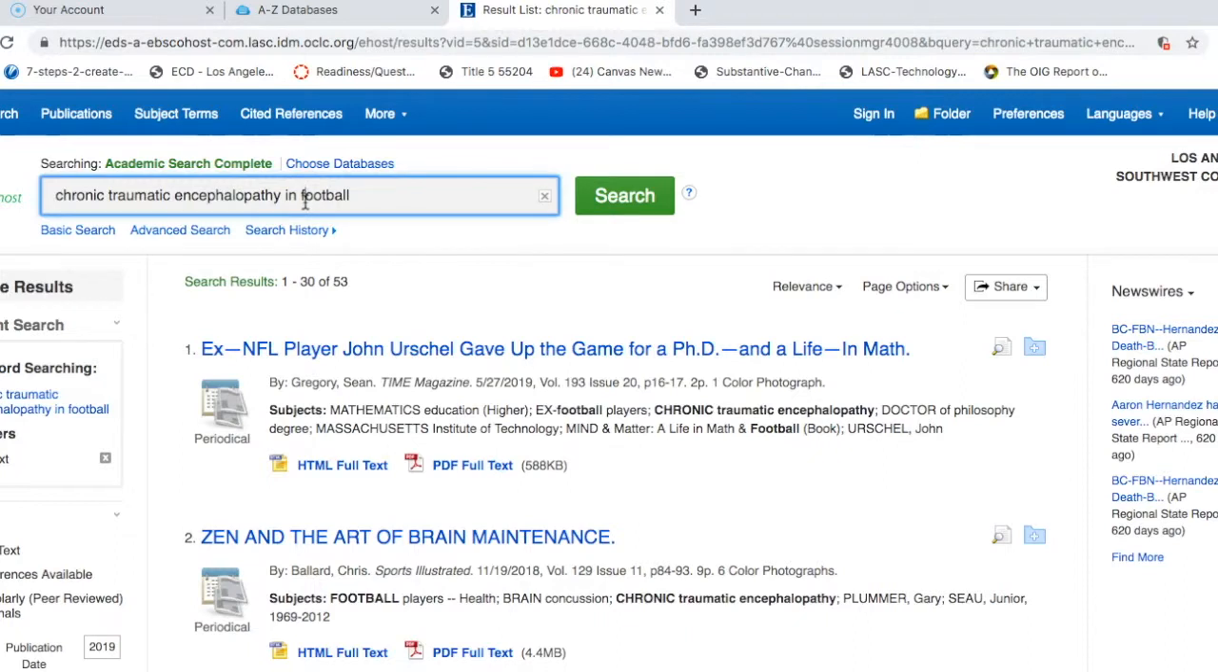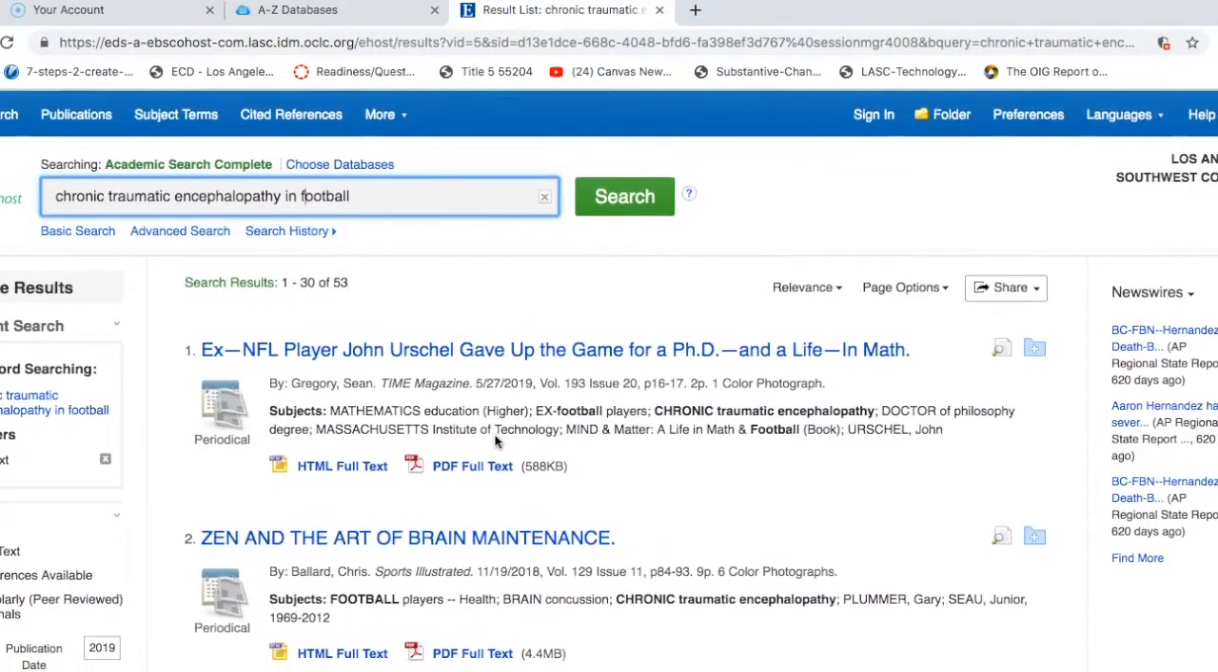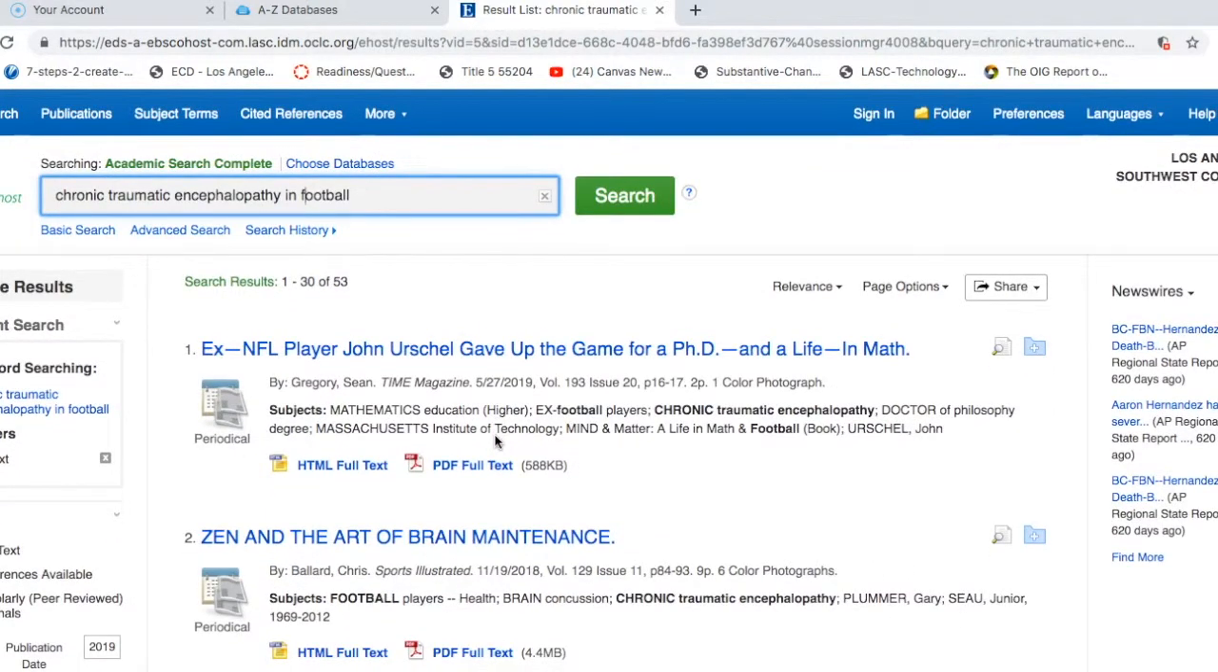So if I was in a situation where I just wasn't getting enough sources that were relevant, I can always uncheck that scholarly journals little box, and it'll open up my search results a little bit. Okay, so that's how you access the Academic Search Complete database through the library website, and happy researching.